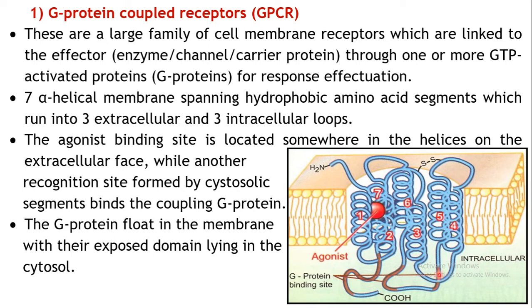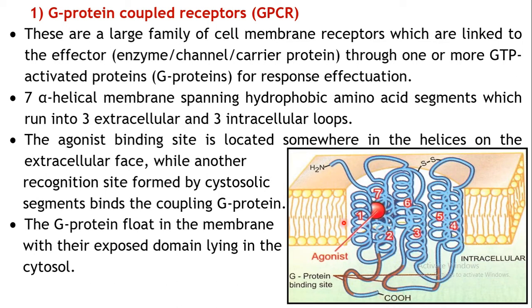So 3 loops are located intracellularly and 3 loops are located extracellularly, because it's a continuous sequence of amino acids. They are arranged in such a way that 7 alpha helical structures are formed within the membrane, with 3 extracellular loops and 3 intracellular loops.